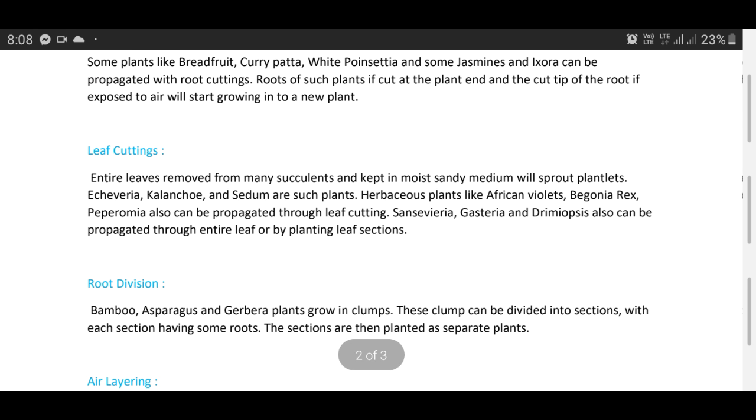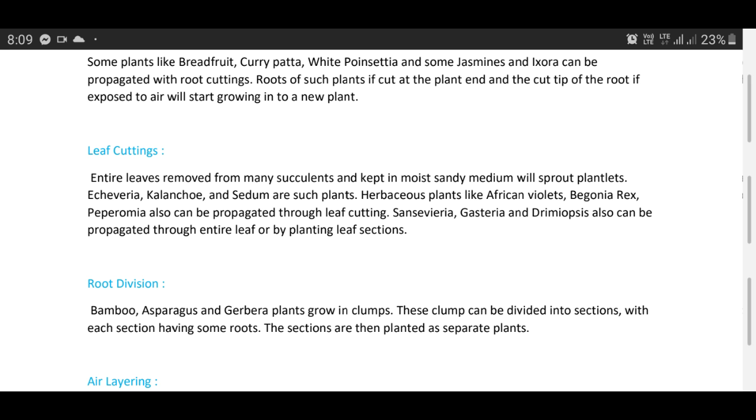Leaf cuttings. Some plants are propagated by using leaf cuttings. Generally, they belong to succulent groups, and in these plants, generally foliar meristems are present on the leaves. Entire leaves removed from many succulents and kept in moist sandy medium will sprout plantlets. Echeveria, Kalanchoe, and sedum are such plants.